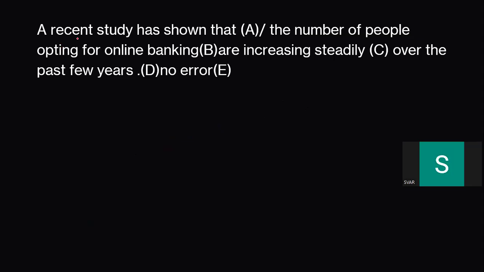So here we go. A recent study has shown that the number of people opting for online banking are increasing steadily over the past few years. So what actually the meaning is that the recent study has shown that the number of people are increasing slowly. Earlier it was not that, but now they are increasing.